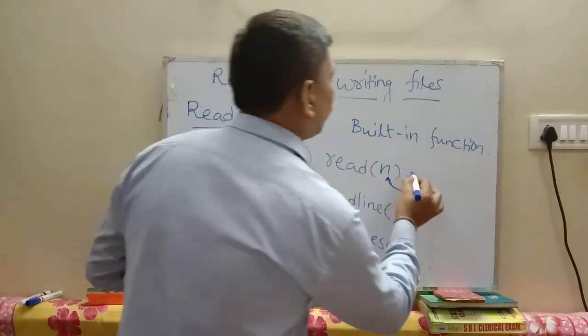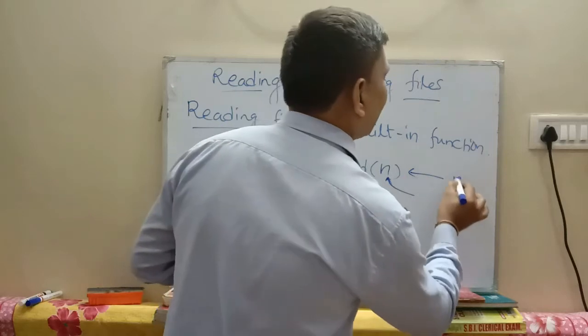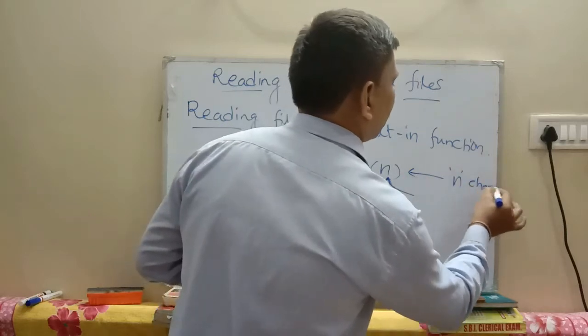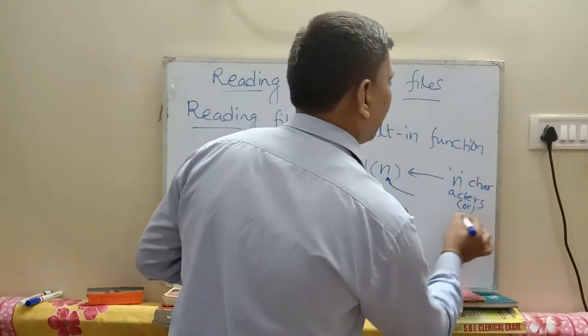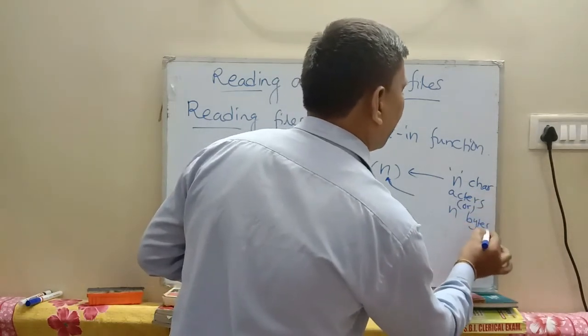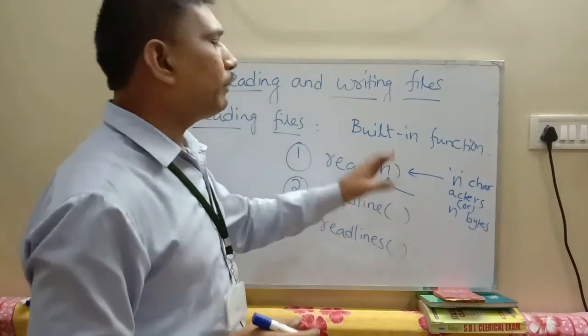So the first method is used to read n characters or n bytes at a time from the file.